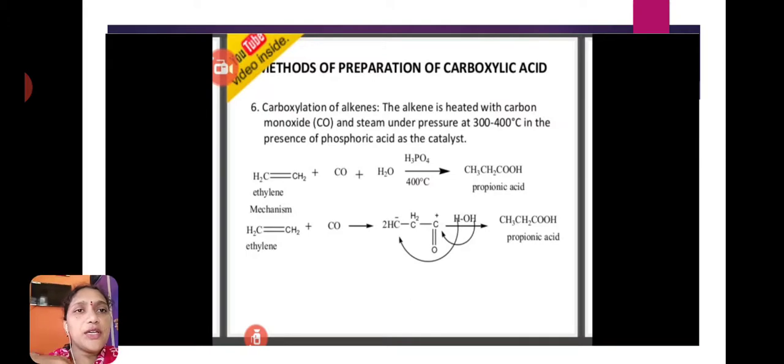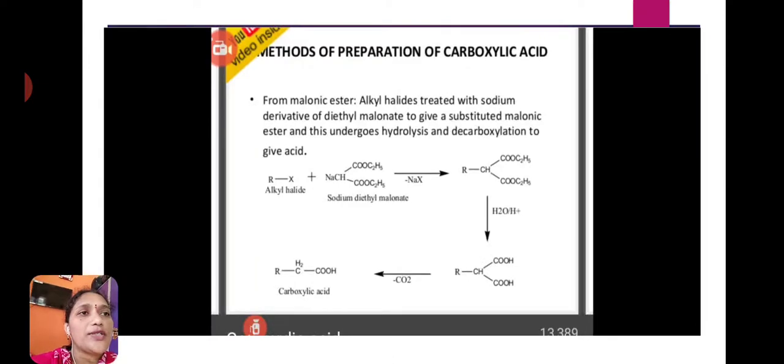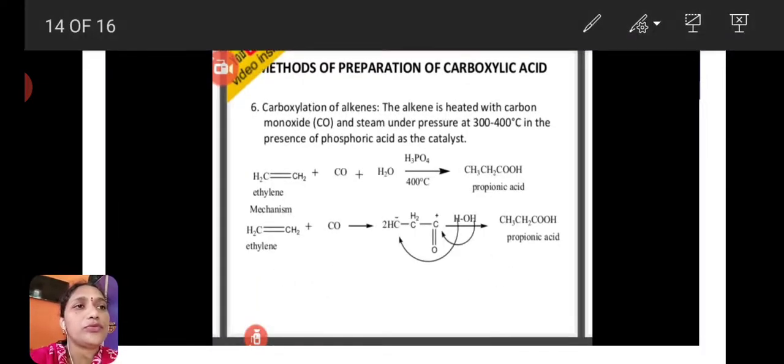Next one is the carboxylation of alkenes. Carboxylation of alkenes: the alkene is heated with carbon monoxide and steam under pressure at 300 to 400 degrees centigrade in the presence of phosphoric acid as a catalyst.